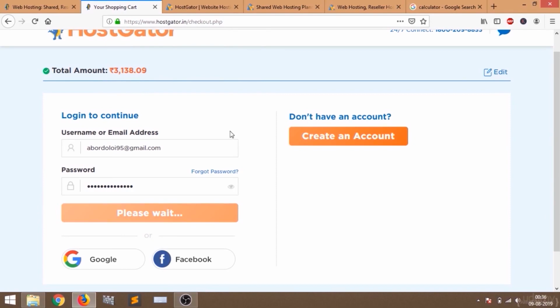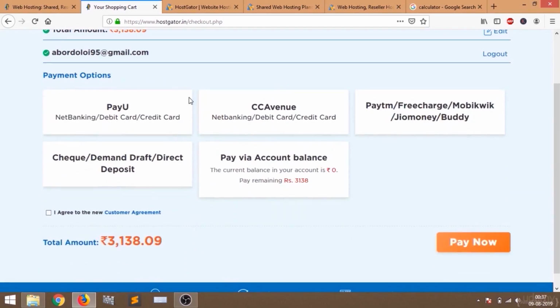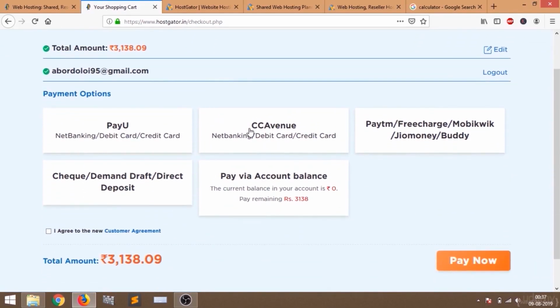Okay, so let's wait for some time. Okay, so now you can see they are providing us some gateways. All these are the payment gateways. You can either choose PayU or CCAvenue. Both these are very good service providers for online payment.